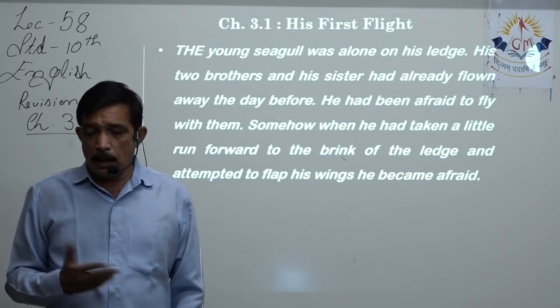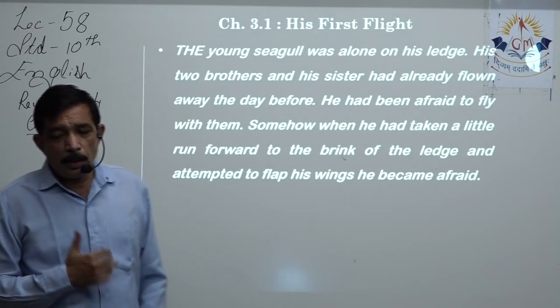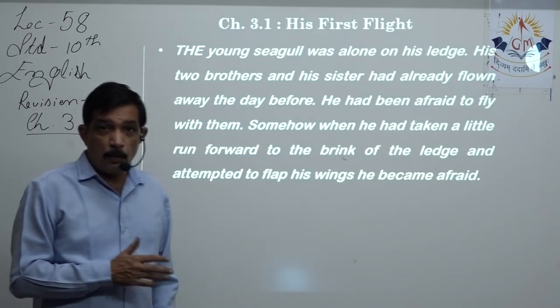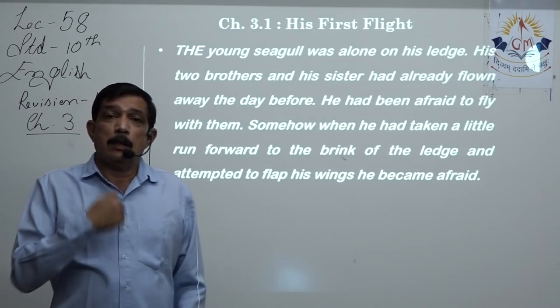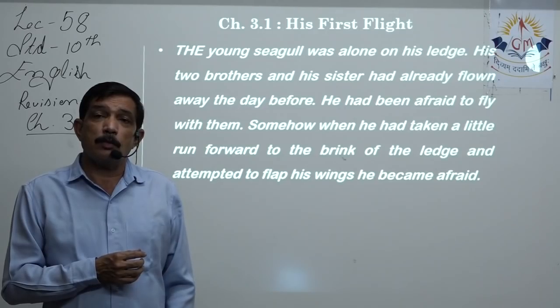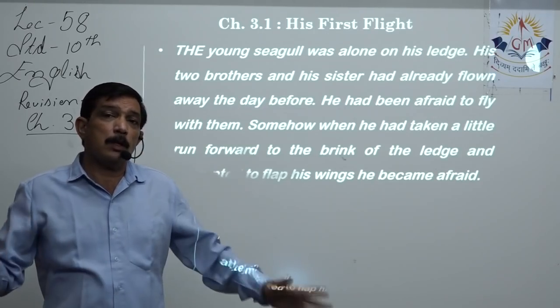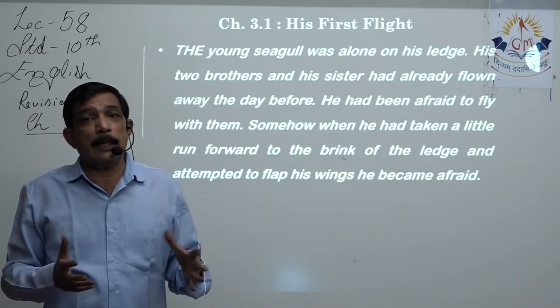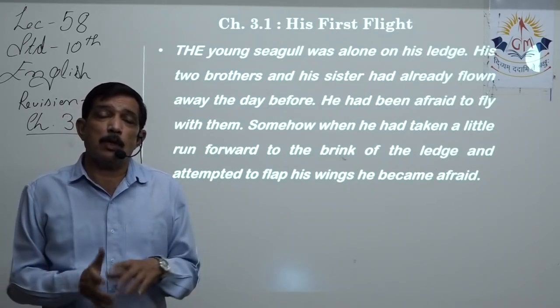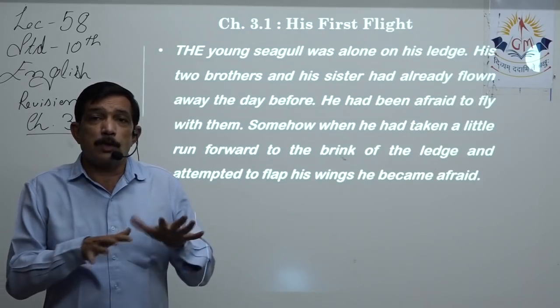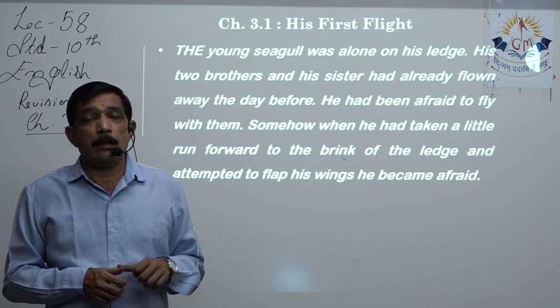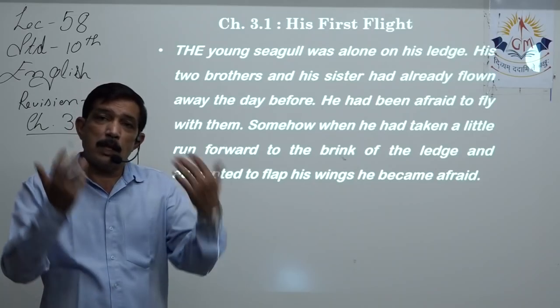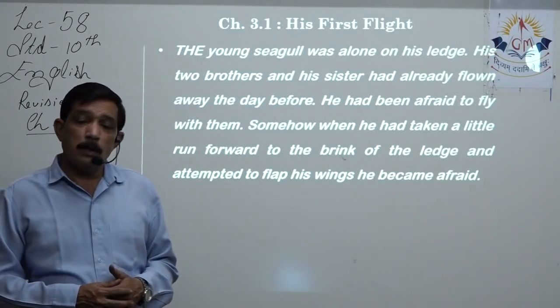His two brothers and his sister had already flown away the day before. One day before, they already dived from the cliff and spread their wings and started gliding. Instead of falling, they started gliding because now the wings are at full stretch and air comes under the wings and makes them glide. So they already learned that.